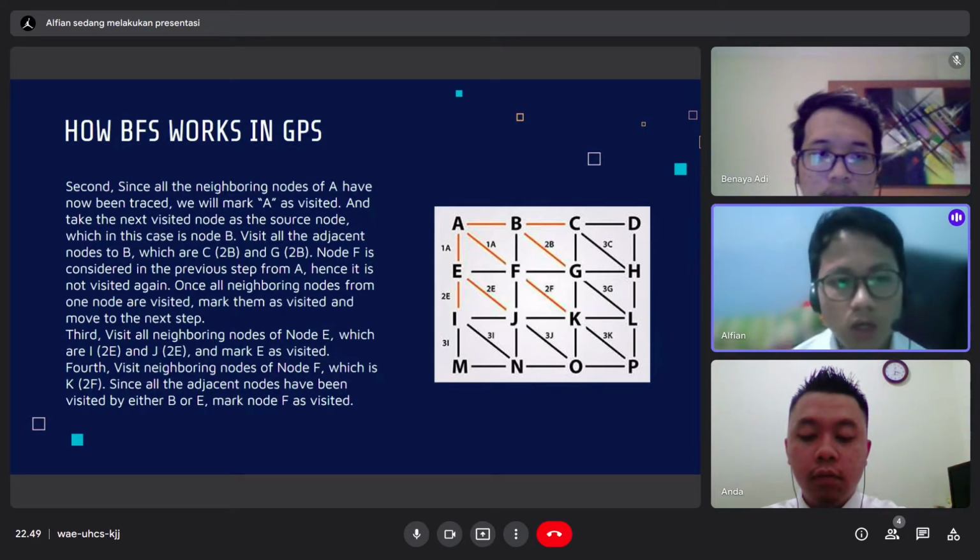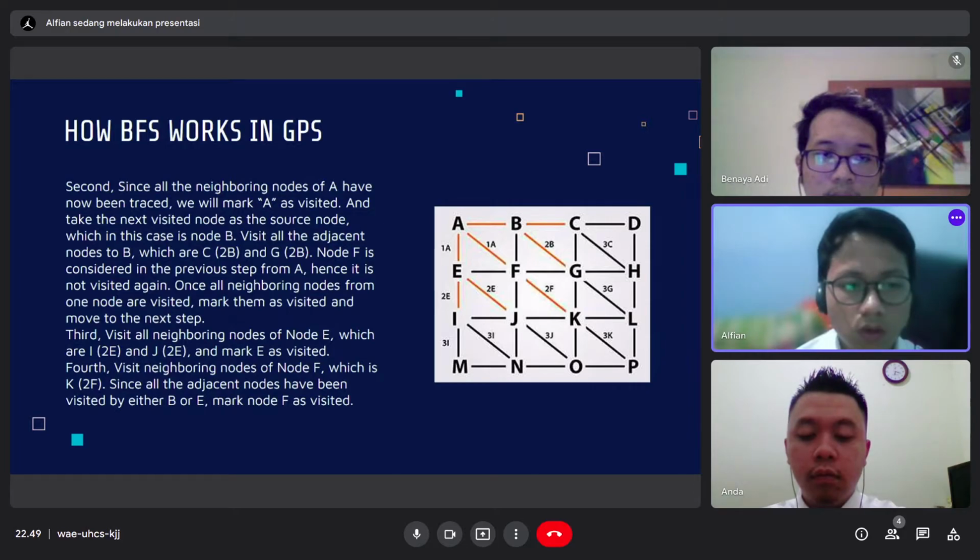Once all neighboring nodes from one node are visited, mark them as visited and move to the next step.